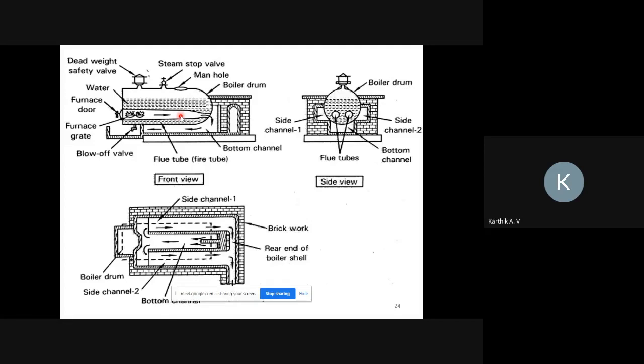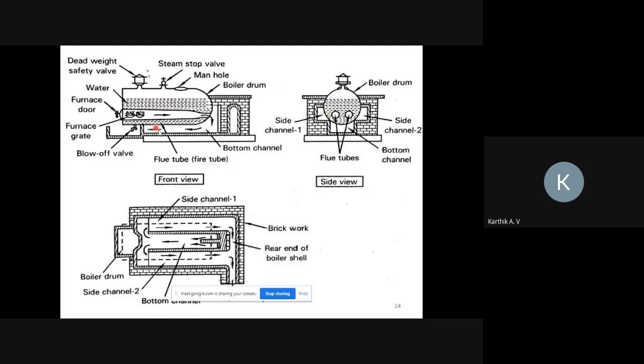Then the boiler drum is kept in a horizontal direction, so it is called a horizontal boiler. Then heat is moving with the help of natural circulation. Here there is no circulation of water, because the water is fixed in the drum itself.